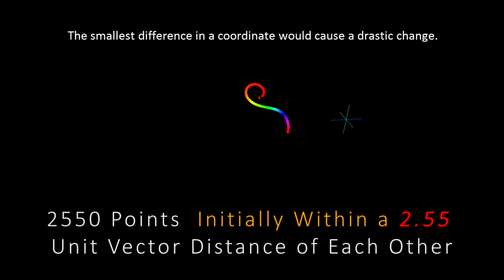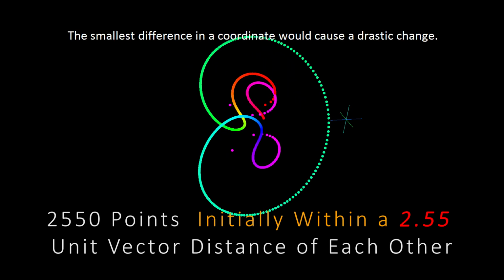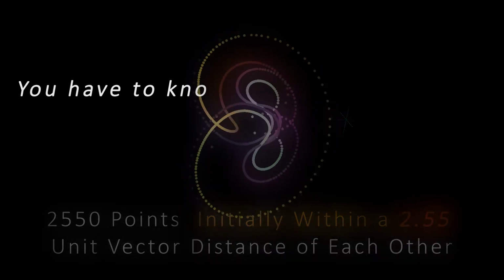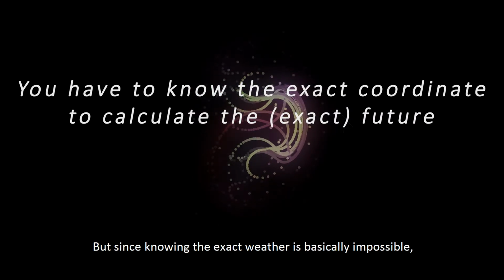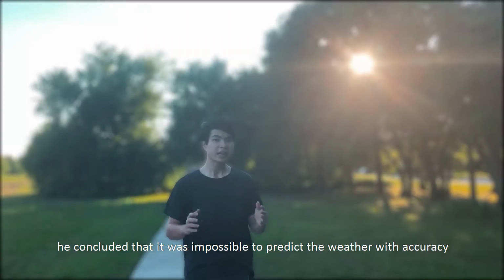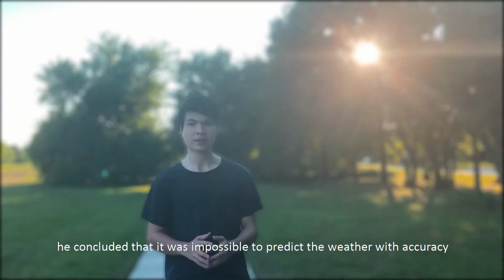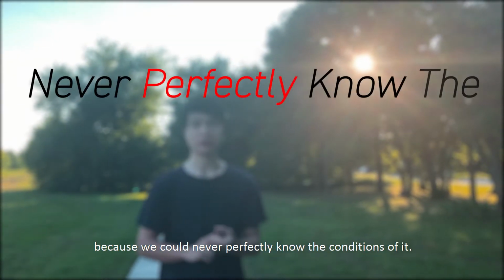Do you see the trend? The smallest difference of a coordinate would cause a drastic change. We have to know the exact coordinate in order to calculate the future weather. But since knowing the exact weather is basically impossible, he concluded that it was impossible to predict the weather with accuracy because we could never perfectly know the conditions of it.